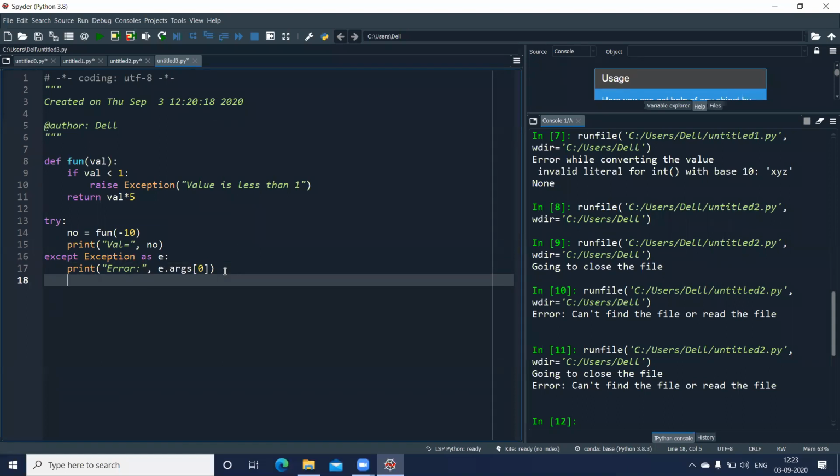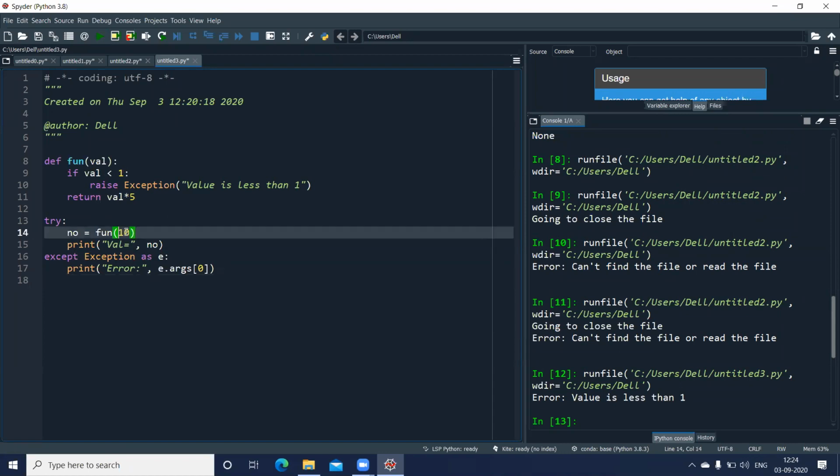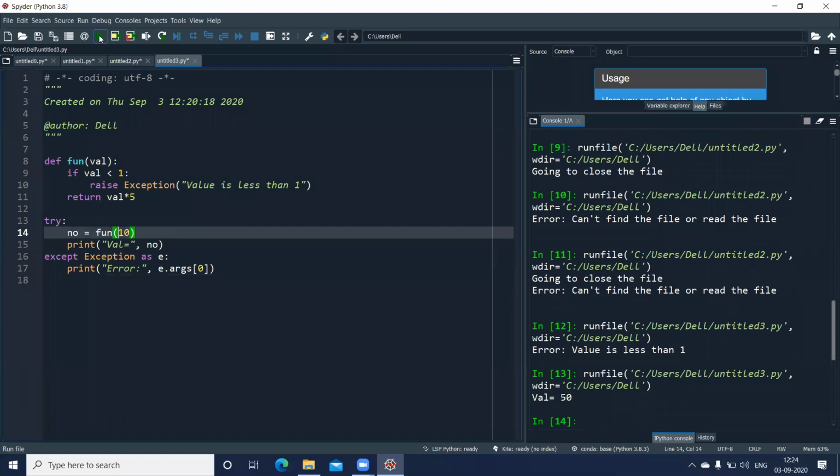Let us execute the whole program now and check what happens. Now you can see I'm getting the error: value is less than 1, because as soon as I pass -10, this if condition evaluates to true, and I raise the exception, it jumps to this except block and prints this line. If I put a positive number, say 10, and run this, I get the value as 50, 10 multiplied by 5, which is 50.